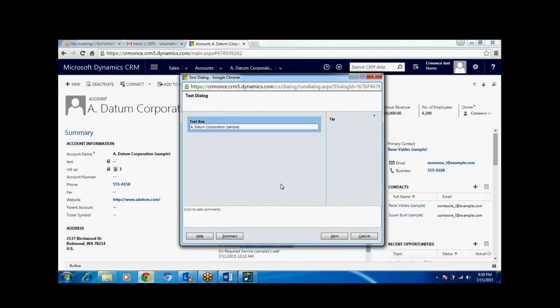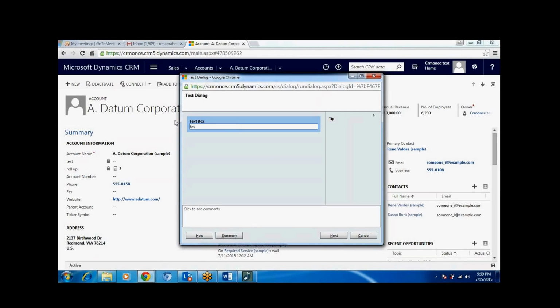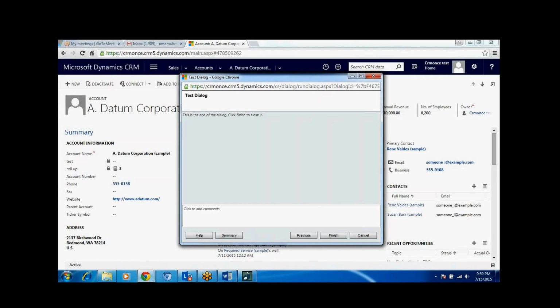That means whatever the window, whatever text box we put, by default it is giving the account name, whatever we set. So text, click on next. That means the first page of our dialog is done.